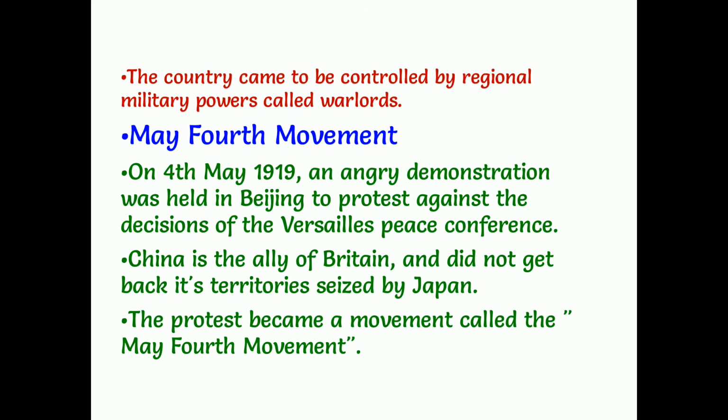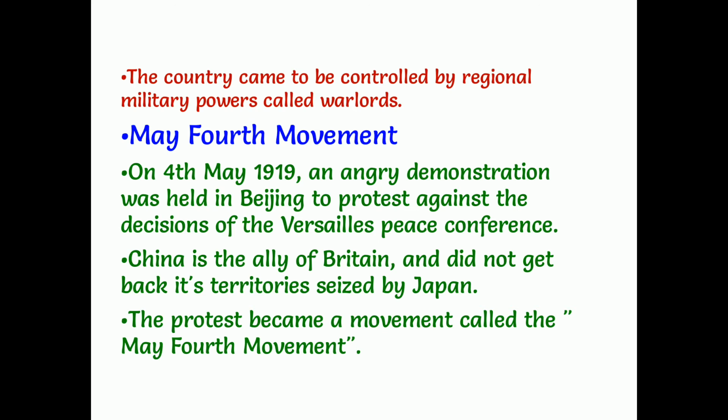Why was it started? Actually, an angry demonstration was held in Beijing, the capital of China, to protest against the decisions of the Versailles Peace Conference. At the time of World War I, in 1919, World War I was completed and the Treaty of Versailles was also completed. In the Treaty of Versailles, the places occupied from China by Japan were not returned.